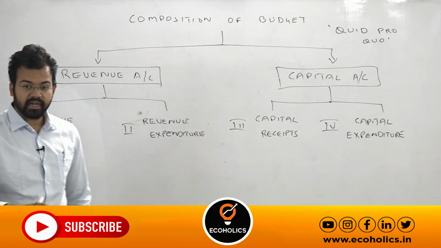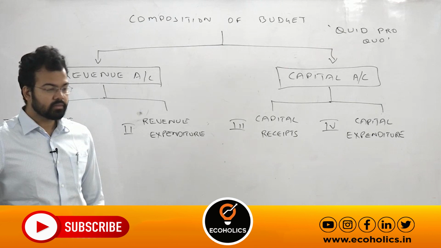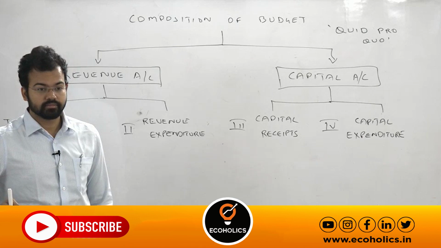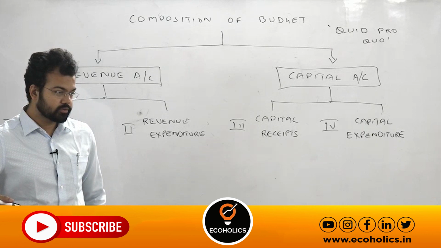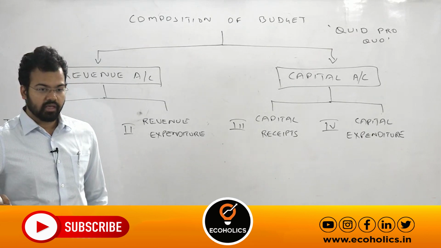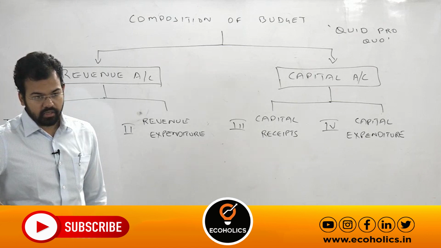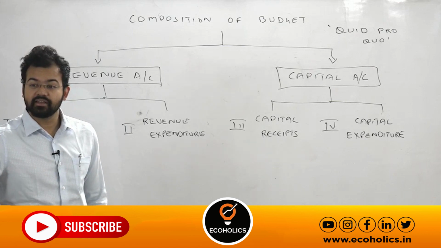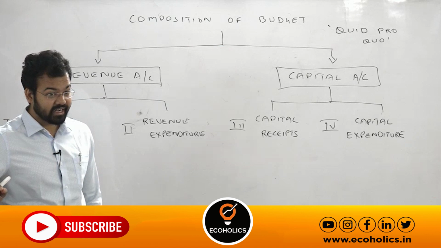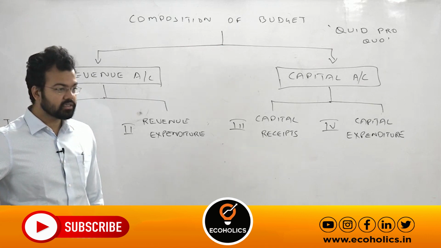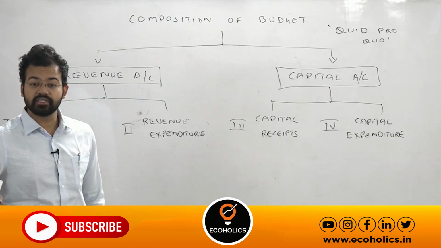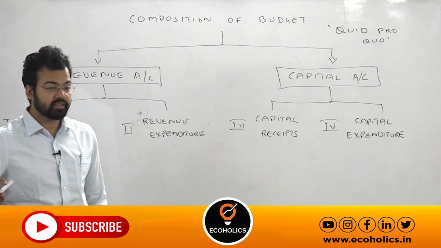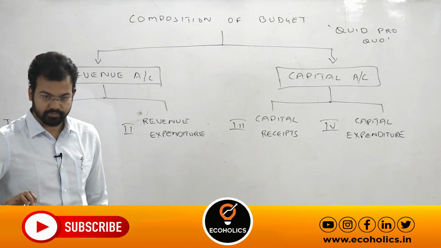There's a difference between aid and grant. Grants are free, you can use them for anything. Aid is just to give support. Suppose you have a driver for your car and suddenly he falls sick, then you give certain aid for his medical expenditure. That is aid. Grant is when on Diwali you give 500 rupees. That is what we call grant. So it depends on the purpose of giving the money. I hope it is clear.